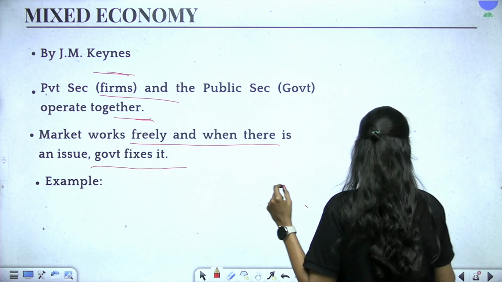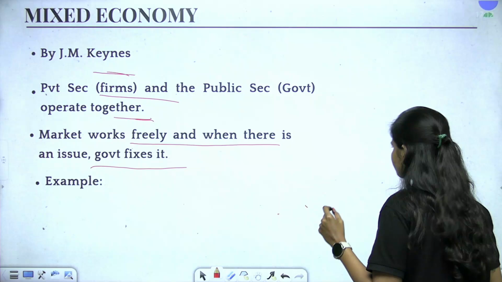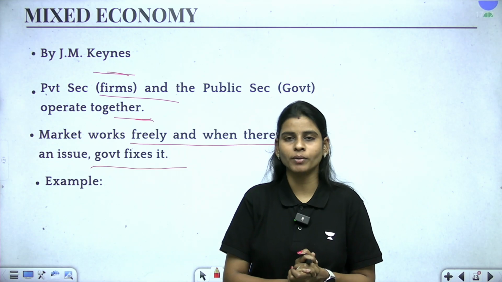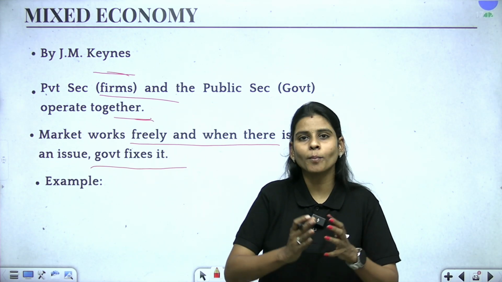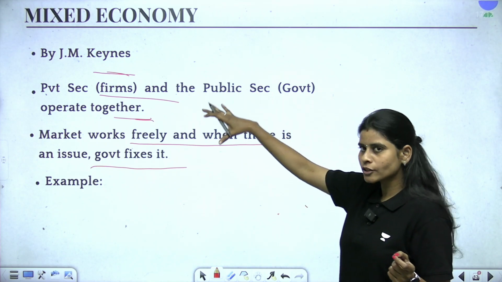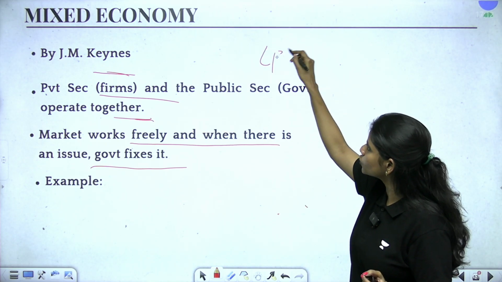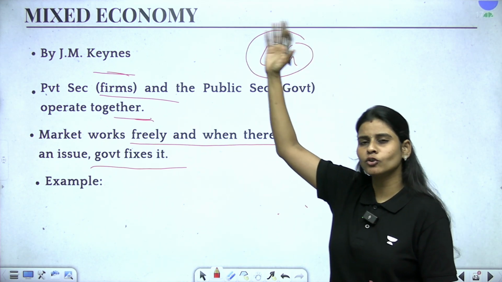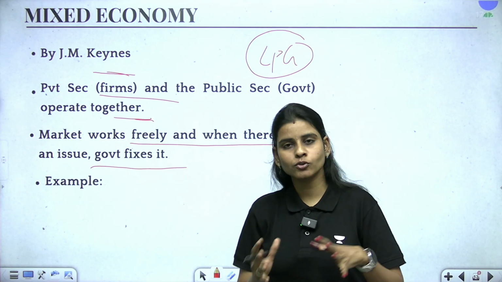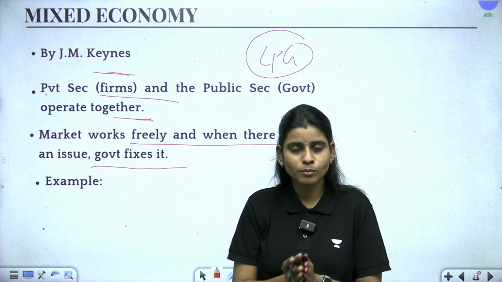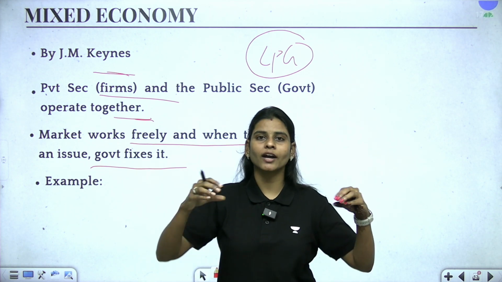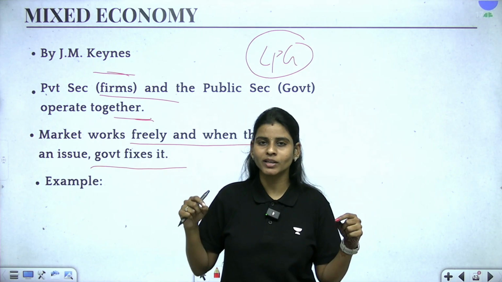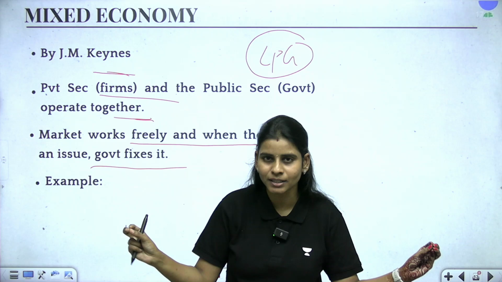Say for example, the government will take care of producing basic minimum needs that are there for the people so as to fulfill the socio-economic goals, and the privates will be allowed to operate in the other sectors, right? So we will come back to this again when we do this LPG in detail. Liberalization, privatization, globalization in detail, and we will also see some of the economic policies post independence, right? So in mixed economic model, the government is basically trying to take care of the basic needs of the people and also regulate the market, regulate the prices in such a way that goods and services are affordable to all sections of the population.